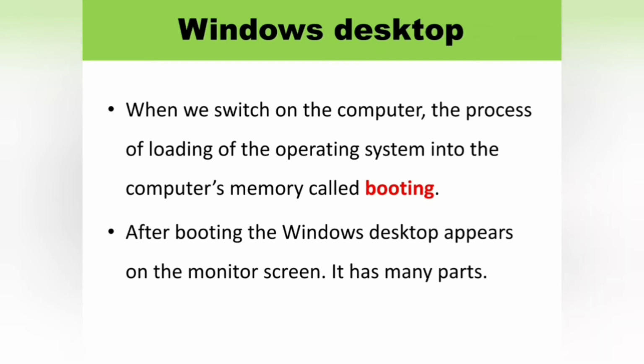Windows Desktop has many parts like icons, start button, taskbar, etc. Let's see them.